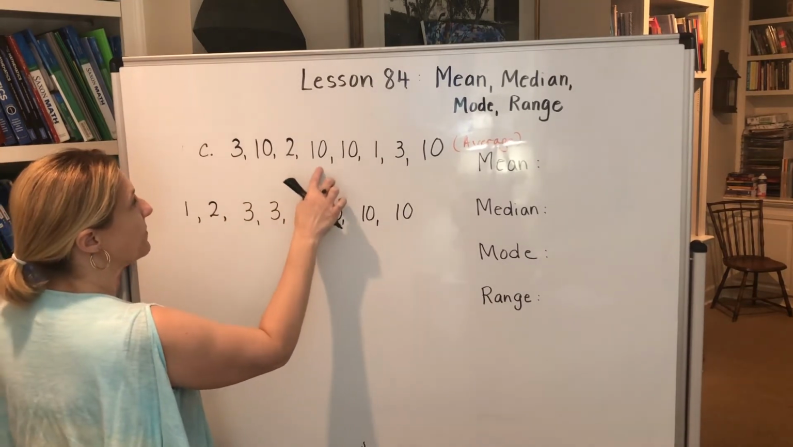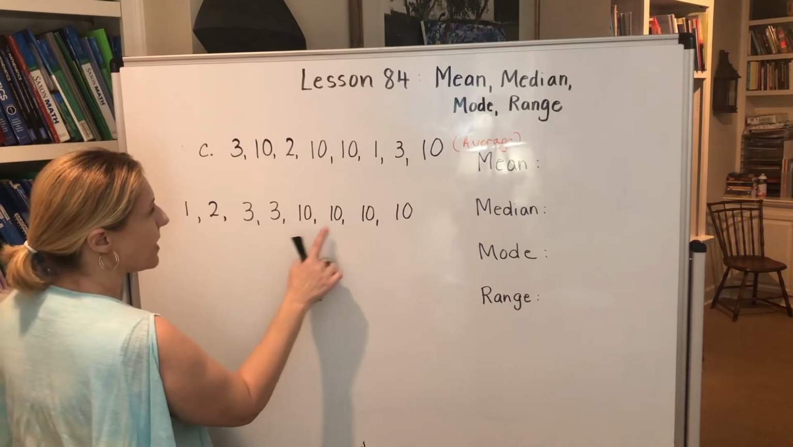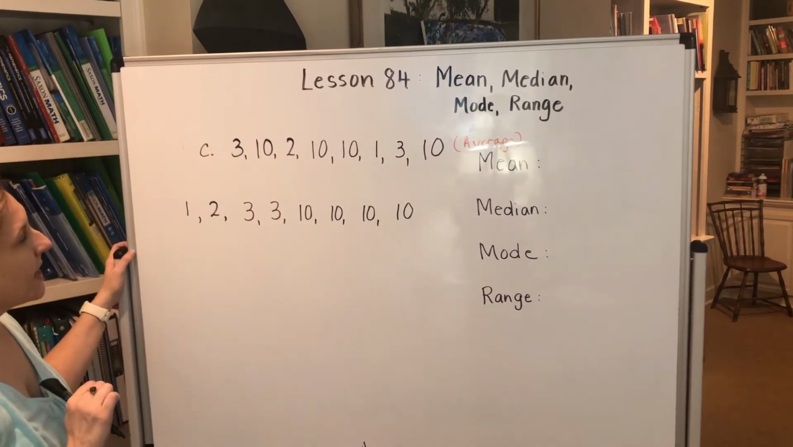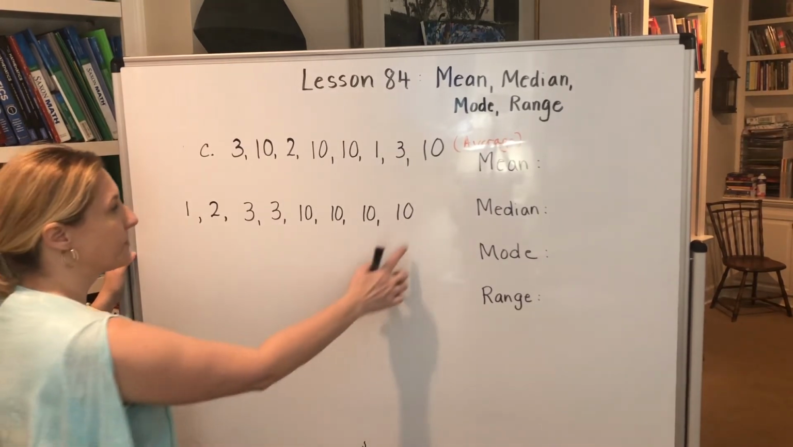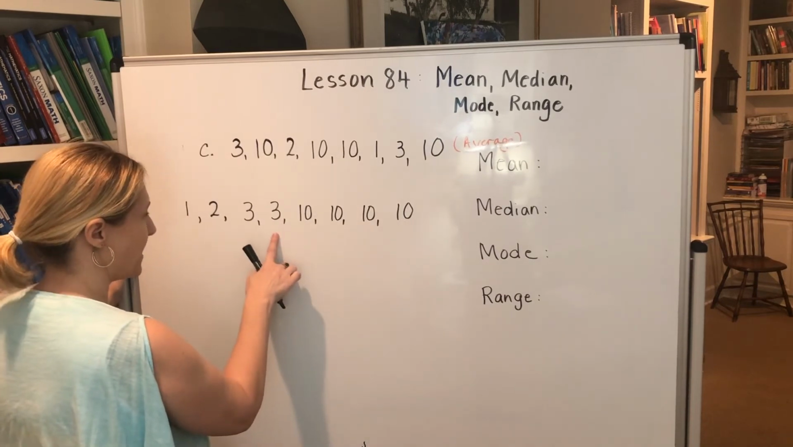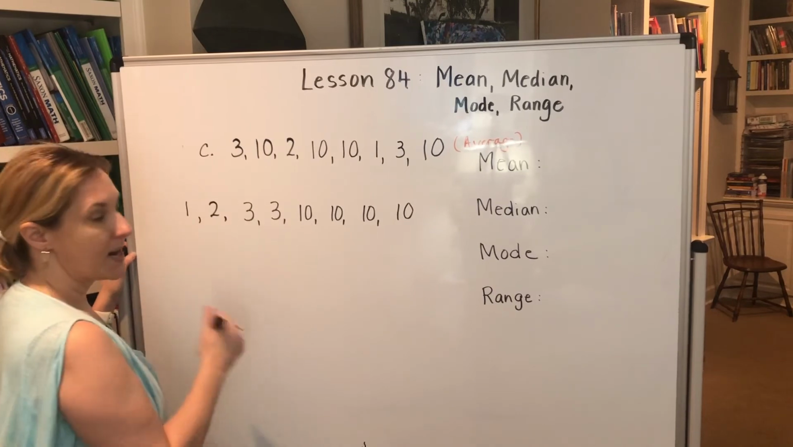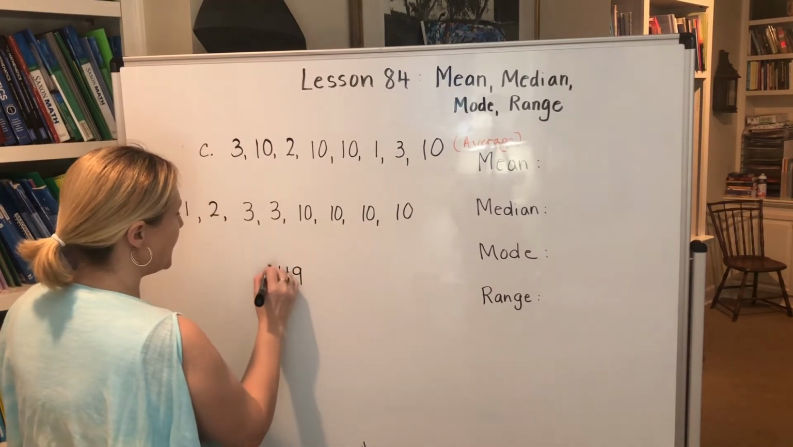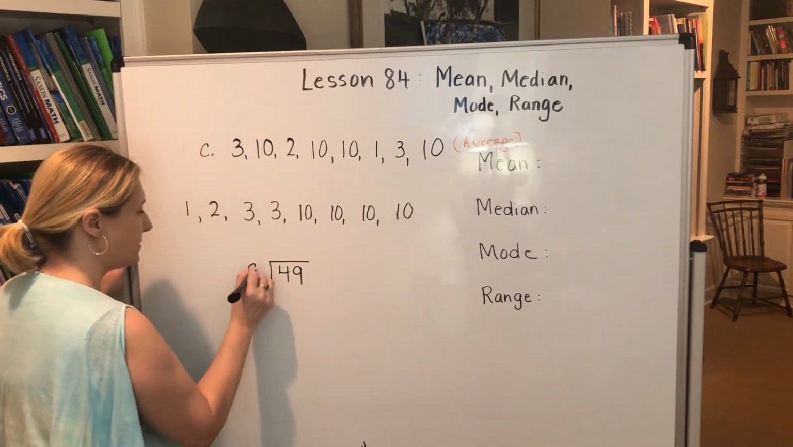Okay, now I'm going to check and count my numbers. 1, 2, 3, 4, 5, 6, 7, 8. Okay, looks like we've been accurate. Okay, we need to find the average, so we need to add all of these together. 10, 20, 30, 40, 43, 46, 48, 49. So we have a total of 49,